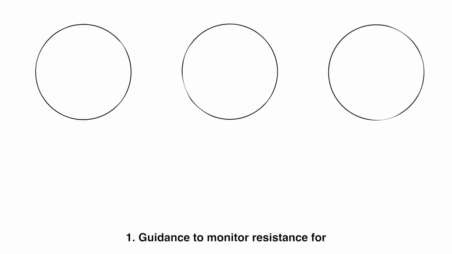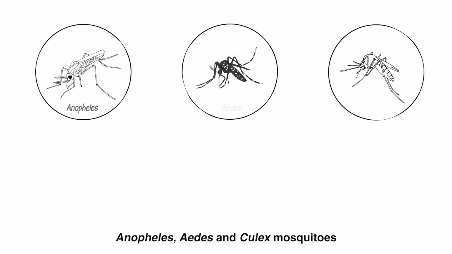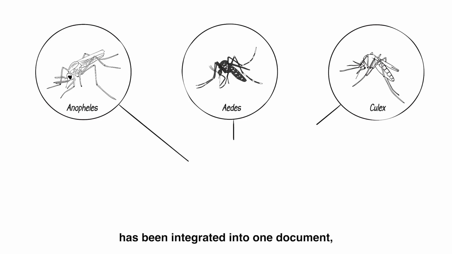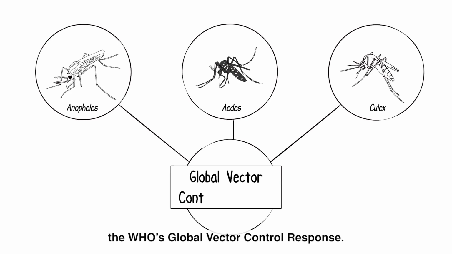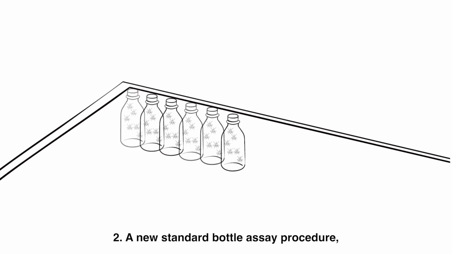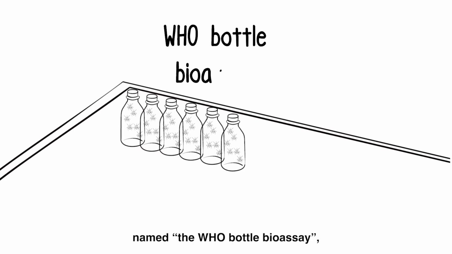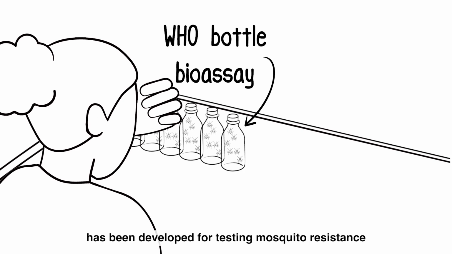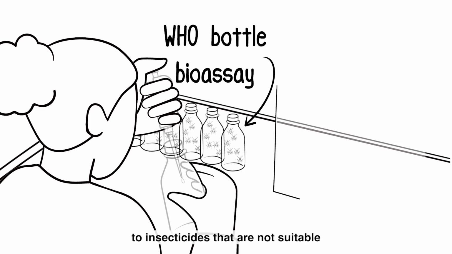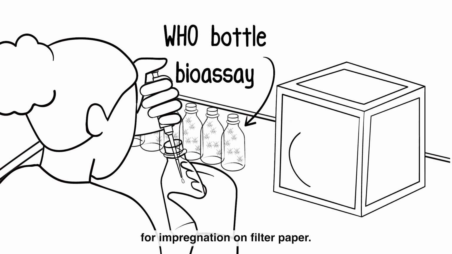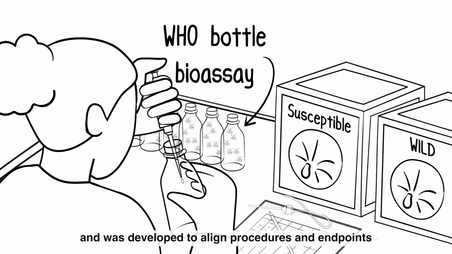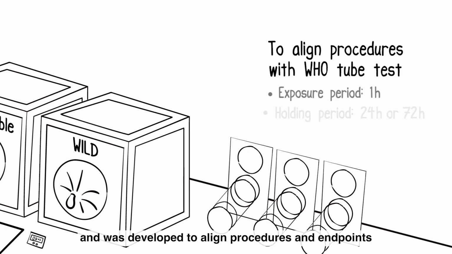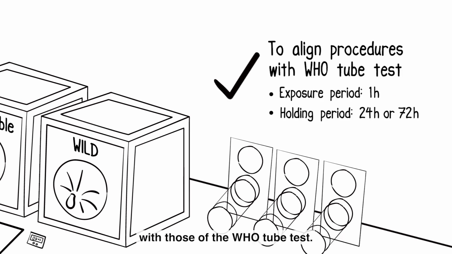1. Guidance to monitor resistance for Anopheles, Aedes and Culex mosquitoes has been integrated into one document following the integrated approach outlined in the WHO's Global Vector Control Response. 2. A new standard bottle assay procedure named the WHO Bottle Bioassay has been developed for testing mosquito resistance to insecticides that are not suitable for impregnation on filter paper. This is a modified version of the CDC Bottle Bioassay and was developed to align procedures and endpoints with those of the WHO tube test.